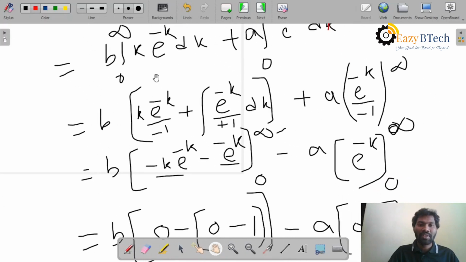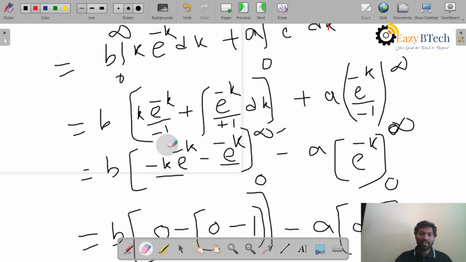Next, take the UV rule of integration. First function into integration of second function, minus differentiation of first function into integration of second function. That is the UV rule. So b into, take brackets open. First function is k, so k into e power minus k by minus 1, and